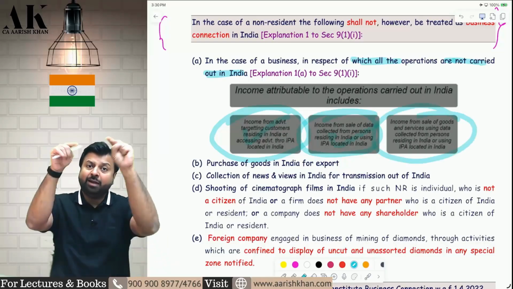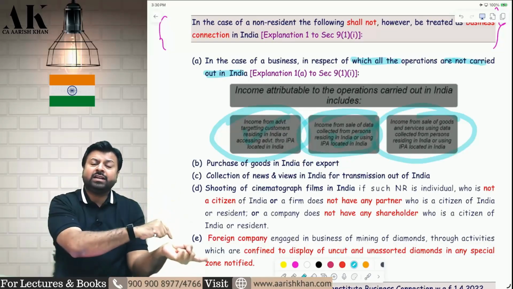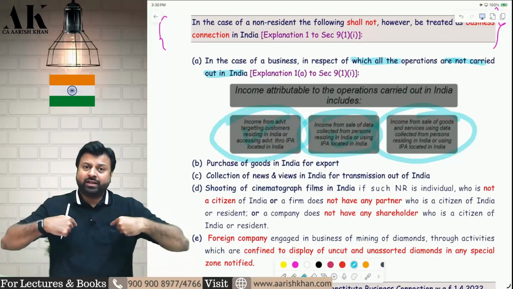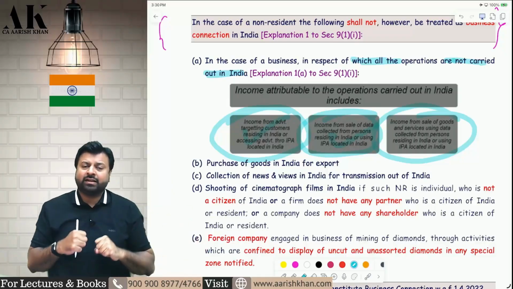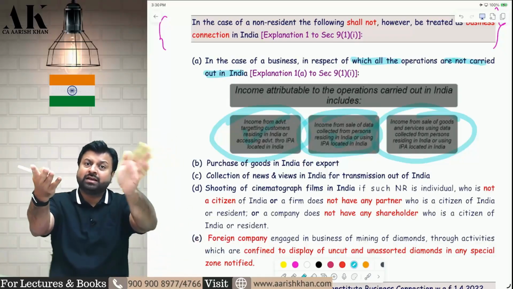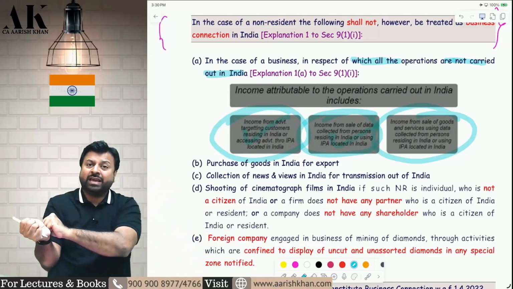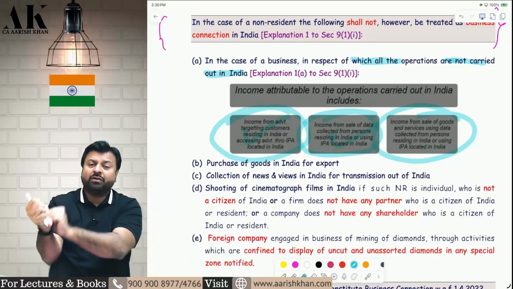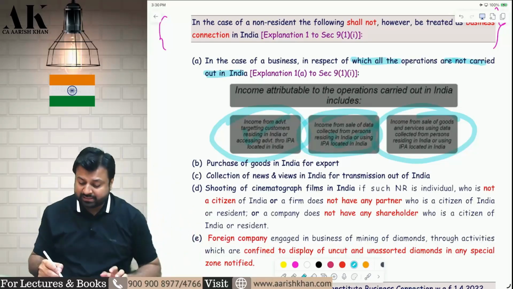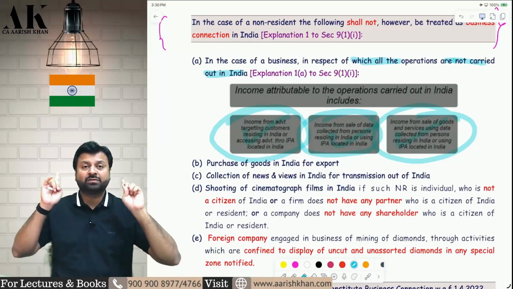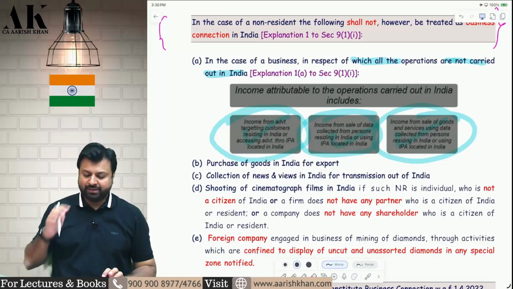Third one, with the help of that data, if you target Indian consumers and sell goods to them and earn money out of it. For example, I am a non-resident, I am purchasing data from a resident and giving it to Samsung. Samsung is using that data, targeting Indian customers, earning money from there by selling their phones, and therefore whatever money is earned by Samsung in that process will also be subject to tax in India. In box number 3, I have given you 3 big examples for all 3 of them. You can open that example and watch the video.